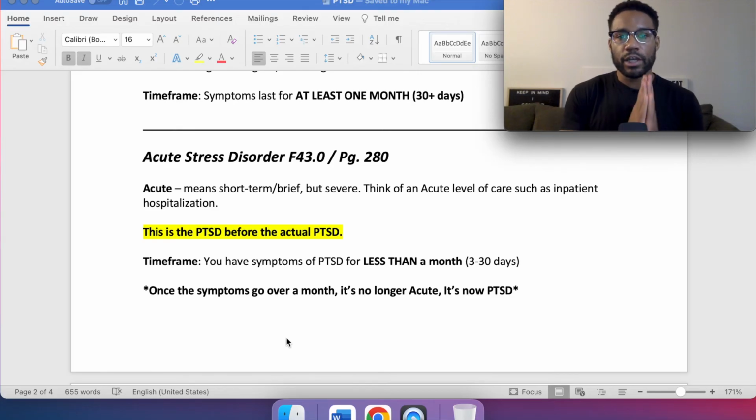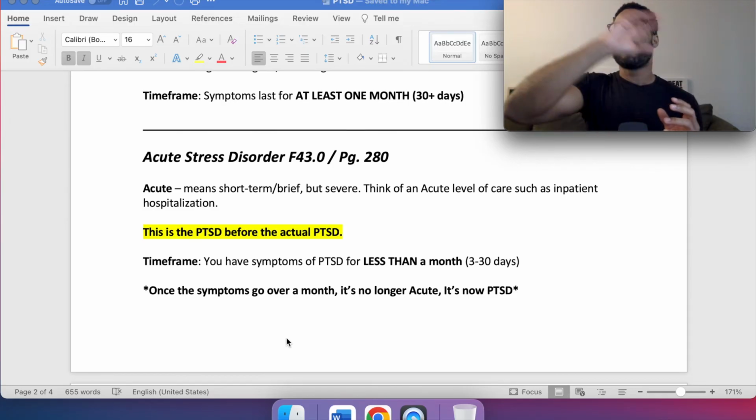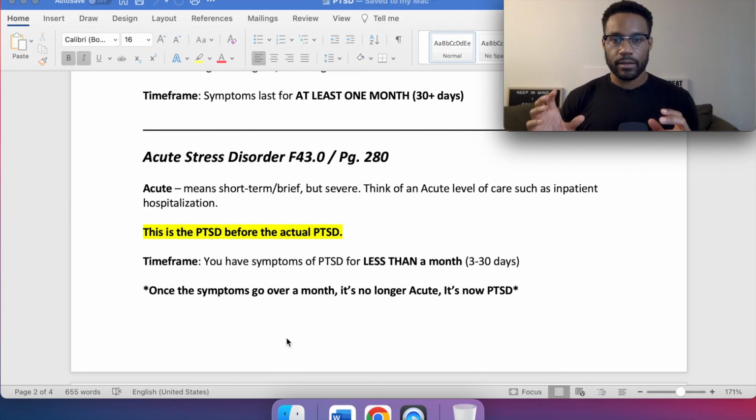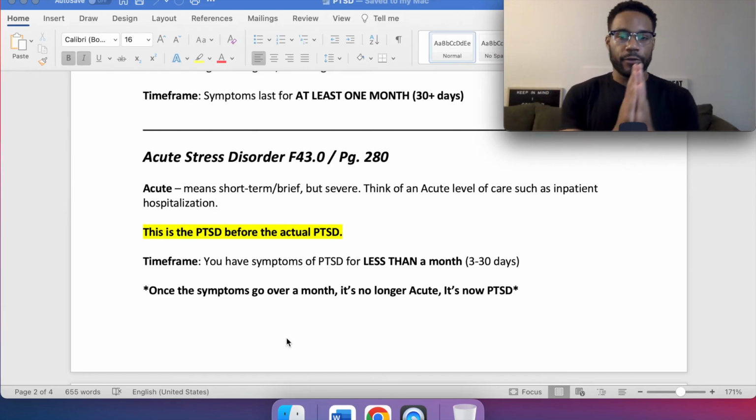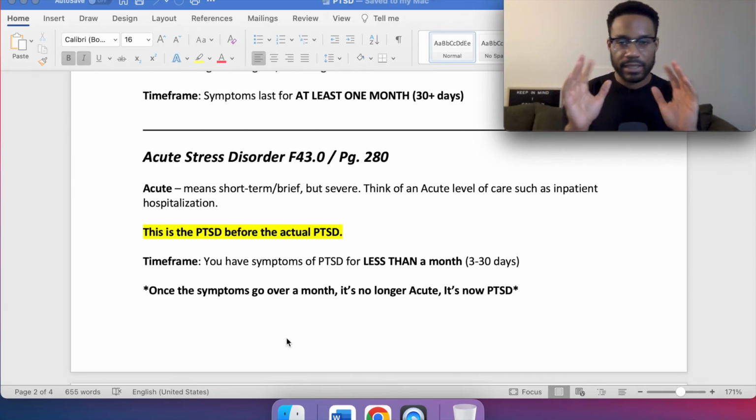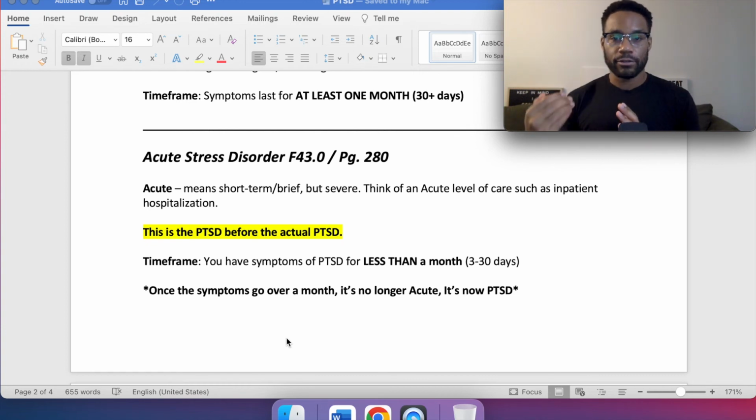For these, you want to pay attention to the time frame. An easy way to remember this again is acute stress disorder is the PTSD before PTSD, right? 3 to 30 days, same symptoms, criteria, everything, acute stress disorder. Once it goes past those 30 days, now it's officially PTSD.